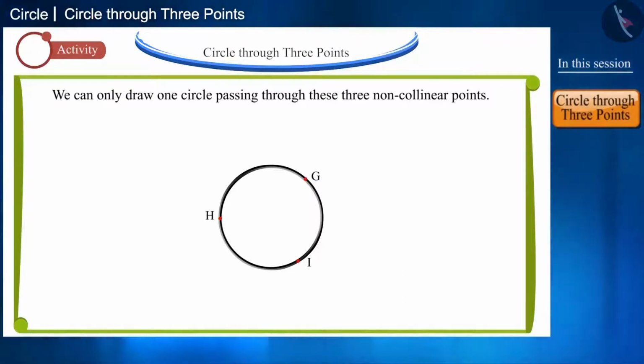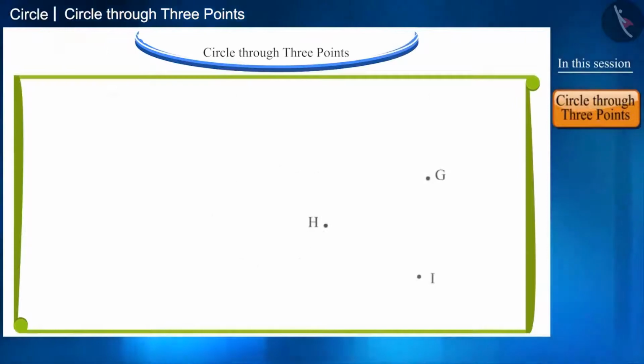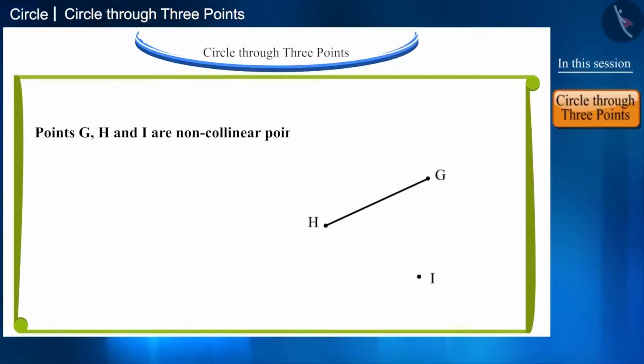Let us see the mathematical proof for this. First, let's join GH and HI this way. And draw perpendicular bisectors of GH and HI, that is PQ and RS respectively.